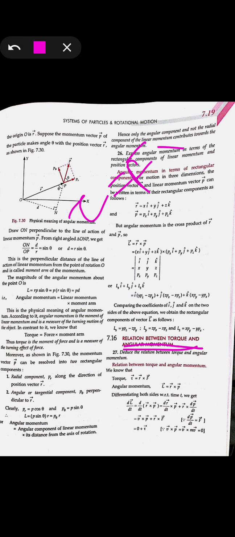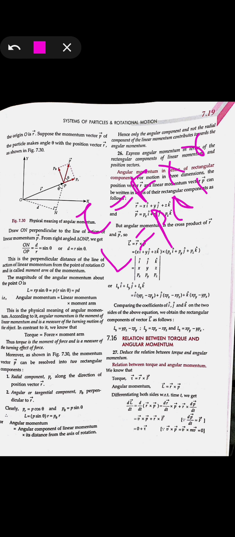Here you can see that torque is given as the product of the force and the perpendicular distance, and L is given as P cross R. On taking the differentiation, d by dt, once you take the r value, p will be constant, and once you take out the r, then p will be differentiated.